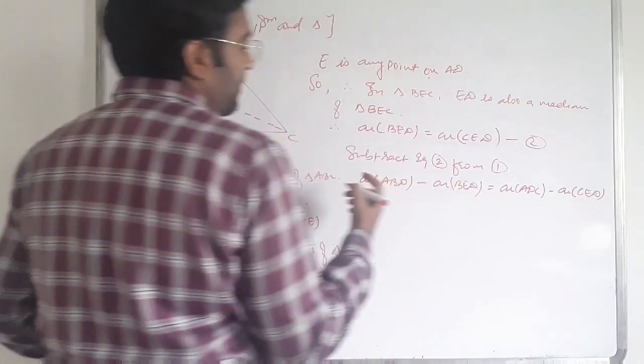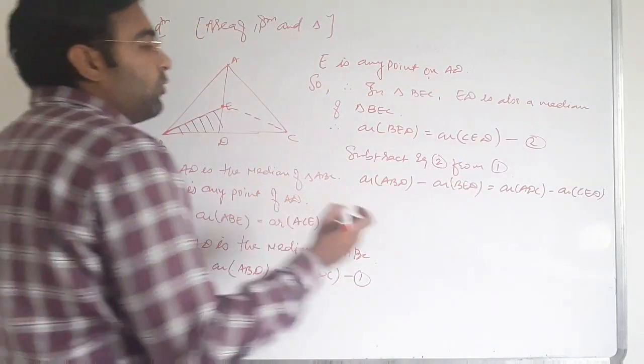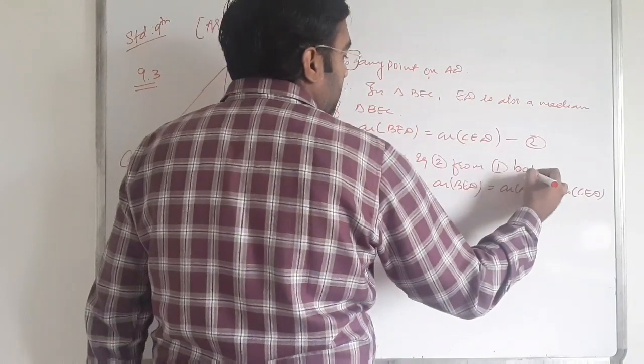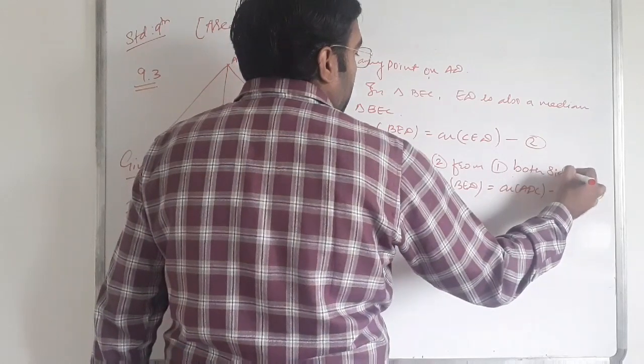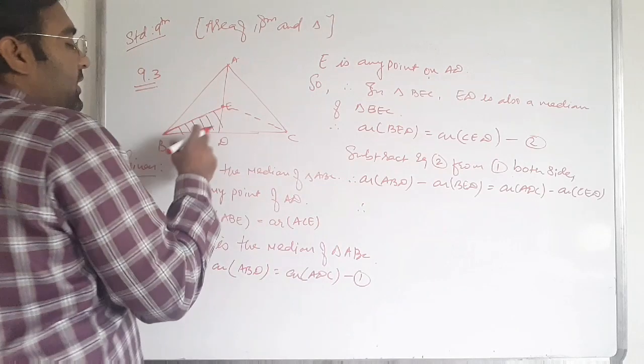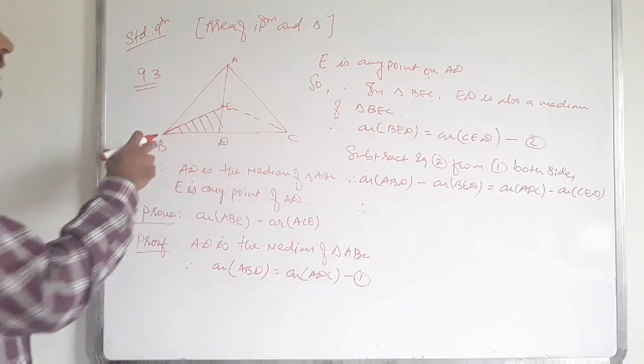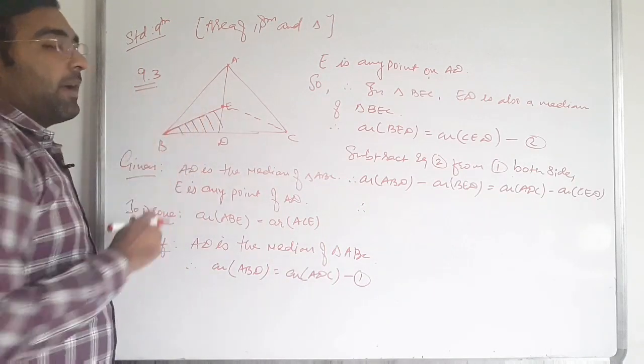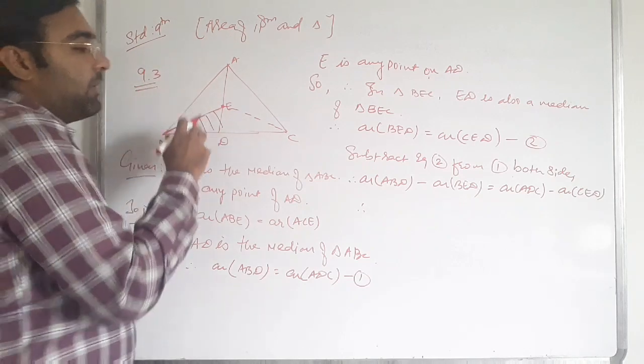Subtract equation 2 from 1 on both sides. From ABD we are subtracting BED, so the remaining area is ABE.